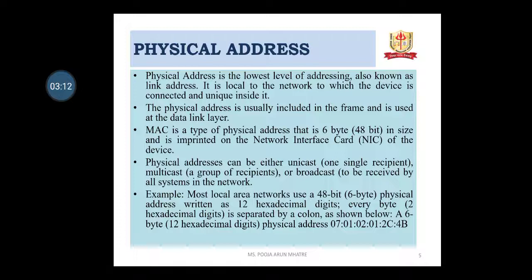First we will see the physical address, which is known as the MAC address. The physical address is the lowest level of addressing, also known as the link address. It is local to the network to which the device is connected and is unique inside it. The physical address is usually included in the frame and is used at the data link layer.